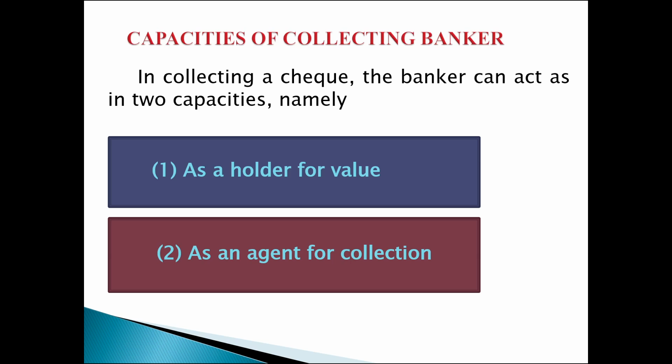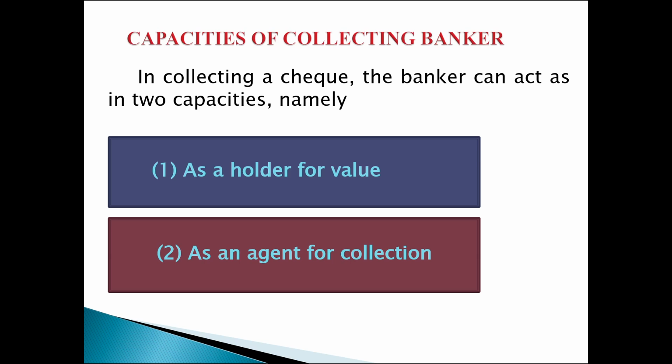If the banker is acting as a holder for value, his rights will be the same as those of a holder in due course. If the instrument, that is the check, contains a forgery, the title of the true owner will be superior. If there is forgery, the collecting banker will have to refund the amount to the true owner. He can recover the money from the last endorser. If the customer is unable to meet the liability, then the banker will have to bear the burden.